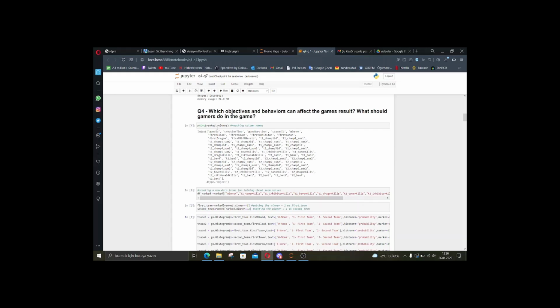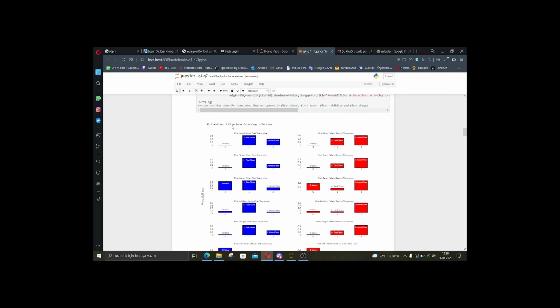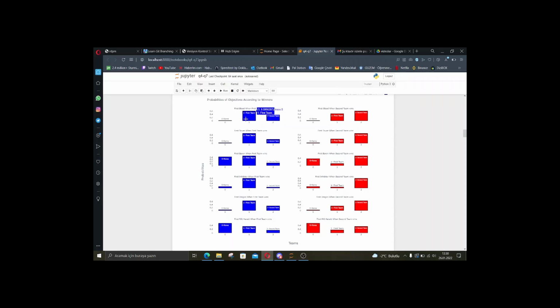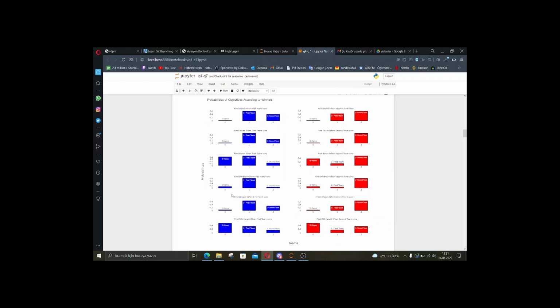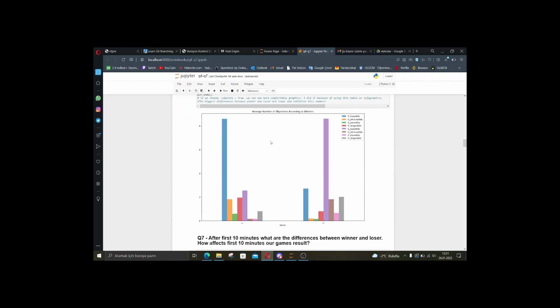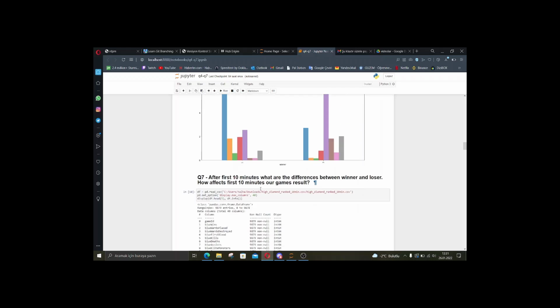Let's look at question 4. And probabilities of objectives according to winners, we can see that in this table. We can say that when the team wins, they generally got first blood, first tower, first inhibitor, and first dragon. Average number of objectives according to winners. The biggest difference between winner and loser are tower and inhibitor kill numbers. When winner is first team, tower kills, inhibitor kills, and second team's results.